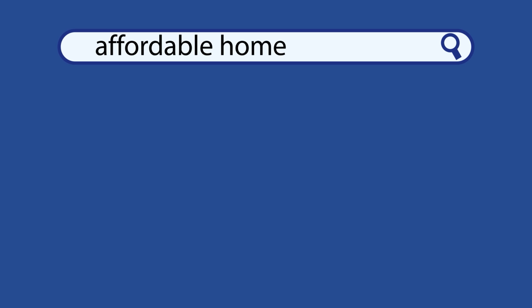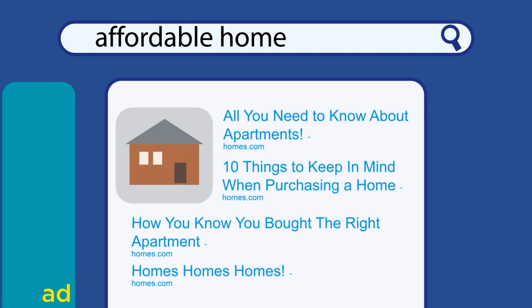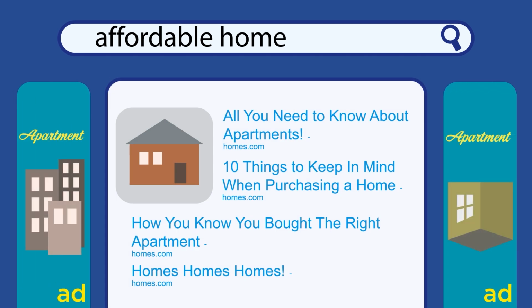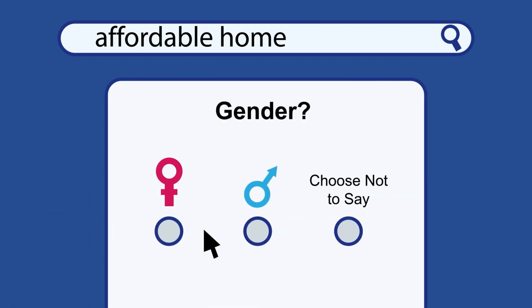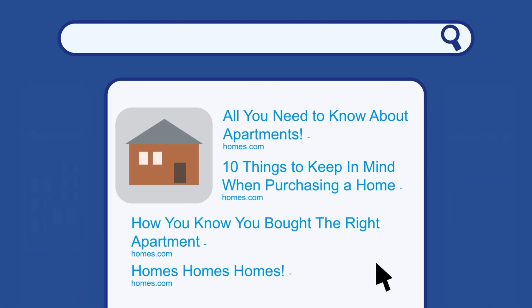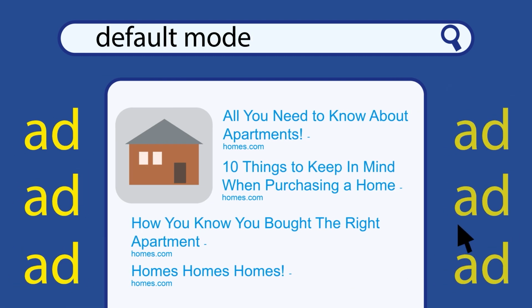An internet search engine sold ads to advertisers that would be shown to users. As someone was looking up where to live, for example, the search engine would show targeted ads on the side based on who the user was. The search engine, however, allowed advertisers to exclude people of unknown gender from seeing their ads. While in default mode, gender was not considered when determining who sees the ads.